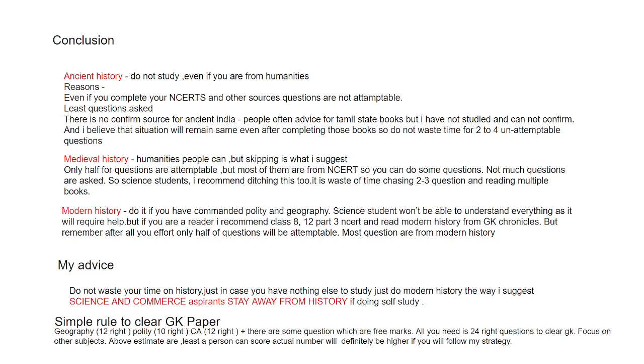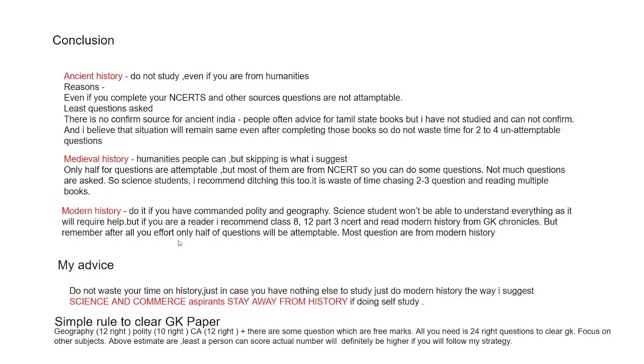Instead, if you invest in bio or physics, you will get more return. So ditch this section. For humanities students, it is up to you. It is a waste of time chasing 2 to 3 questions and reading multiple books. This is what I believe.